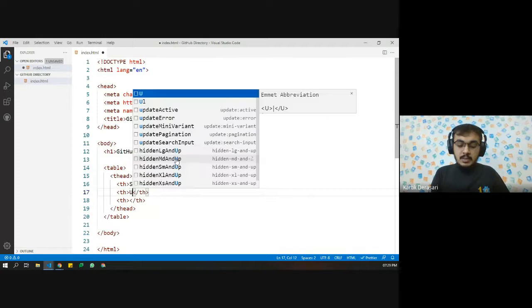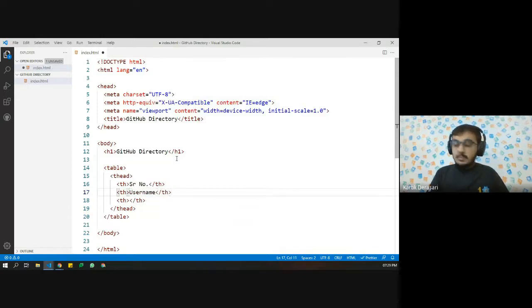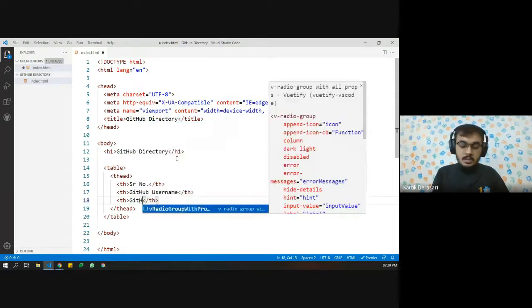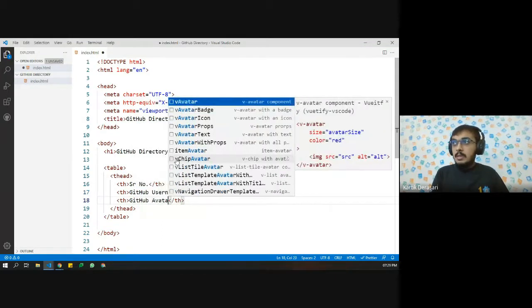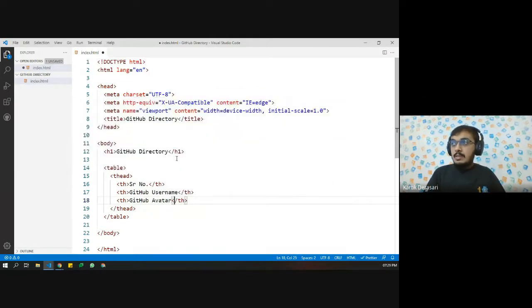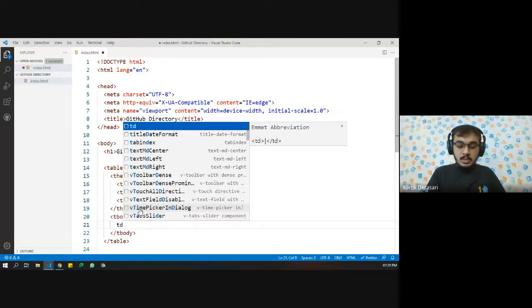Then we should have username, a GitHub username, and then GitHub avatar. Avatar means the profile picture. Okay, and inside the table body we want three data.